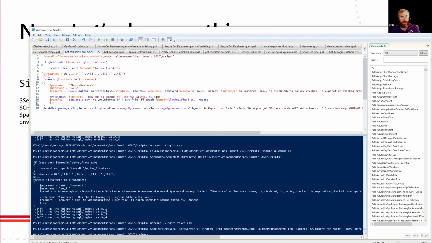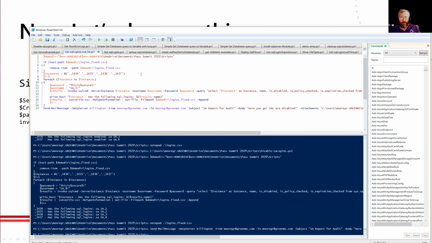And again, this is going to run on Windows or on Linux. There's nothing in here that is specific to Windows. I can run this on a Linux box as long as I have PowerShell Core installed and I've installed the SQL Server module. So we're doing pretty well there.